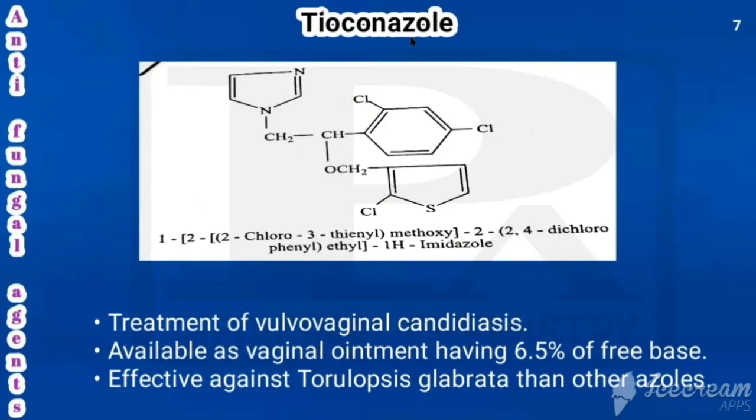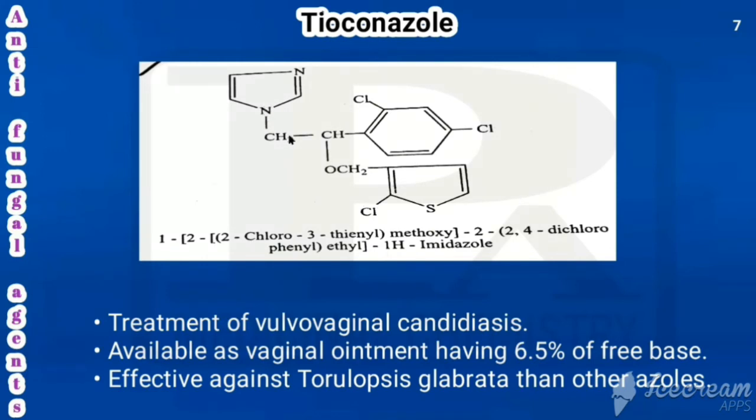Next drug is tioconazole. This is the structure of tioconazole. So what is there? Here it is having imidazole nucleus. First nitrogen of imidazole is having ethyl, and this is the first carbon of ethyl. This is second carbon. So second carbon is connected with 2,4-dichlorophenyl, and same second carbon is having, this is called thiophene. Second position is connected with chlorine and third position is connected with methoxy, and that one is attached with the second carbon of ethyl. So everything would be attached to the first nitrogen.